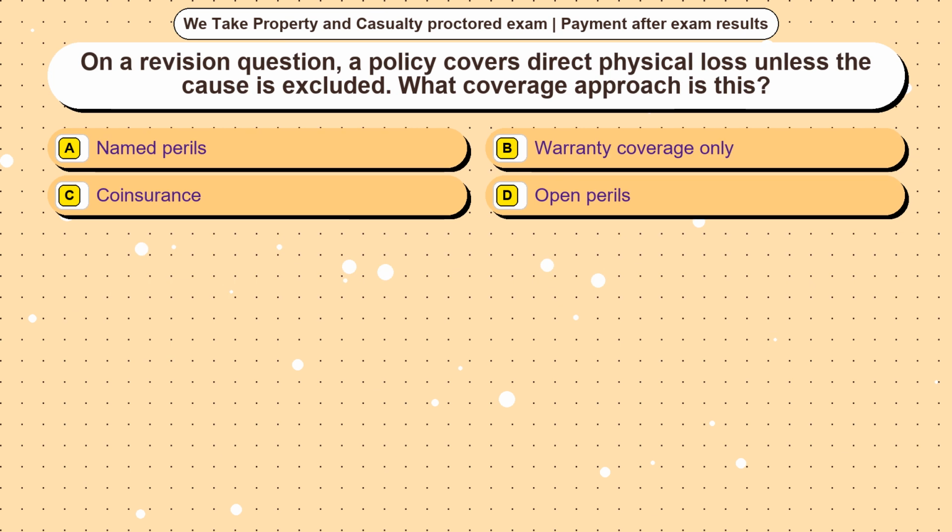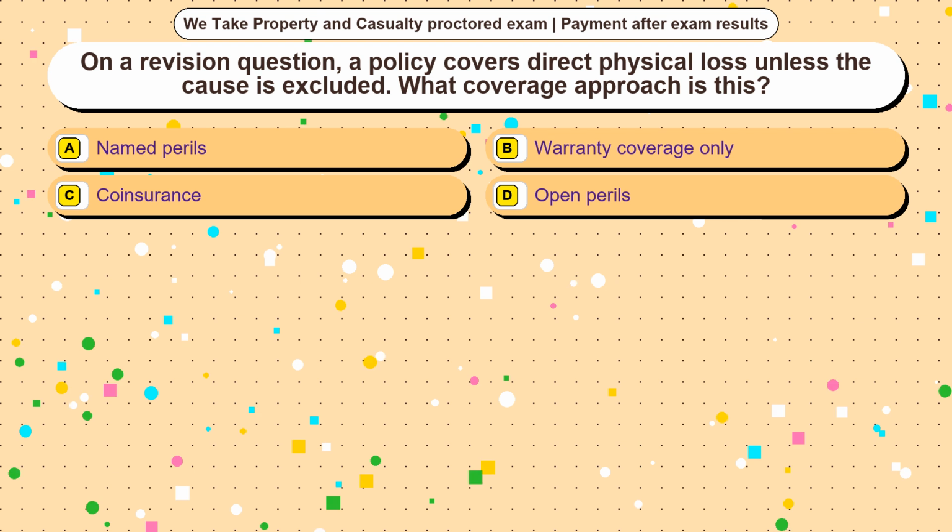Question 10. On a revision question, a policy covers direct physical loss unless the cause is excluded. What coverage approach is this? Option A, named perils. Option B, warranty coverage only. Option C, coinsurance. Option D, open perils. The correct answer is option D.